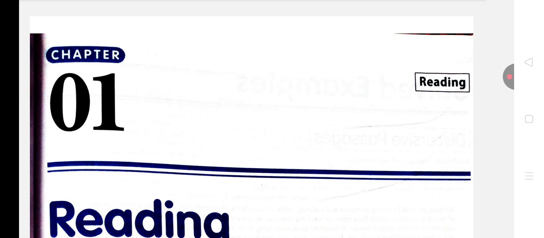And there is section C, literature and supplementary, with questions from your English literature book and supplementary book, which together sum up to 40. So these 40 and 40 together make 80 marks. Like this, your 80 marks paper is designed.